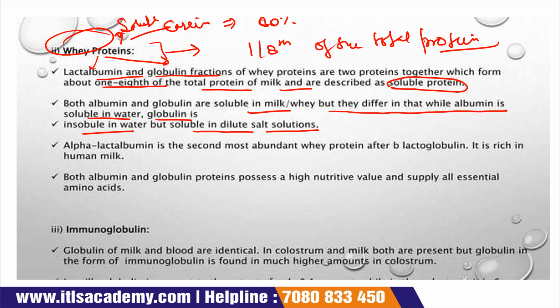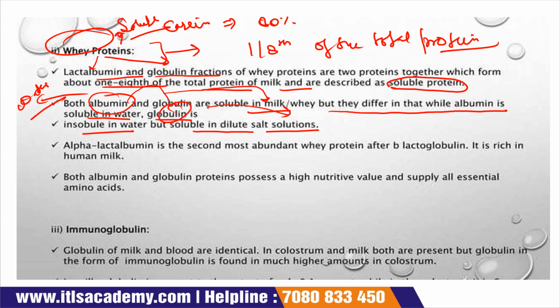Here, soluble proteins means that both albumin and globulin are soluble in milk. That's why we do not distinguish them there, but albumin is also soluble in water, and globulin is soluble in a salt solution.